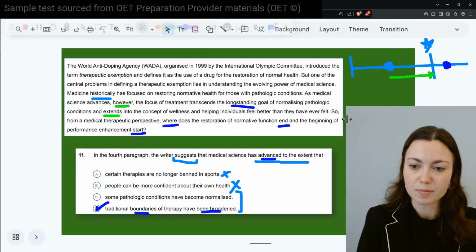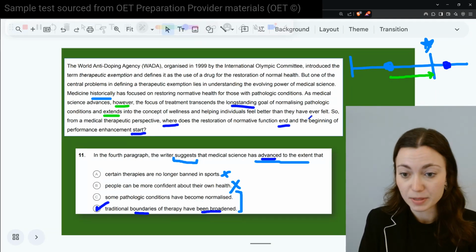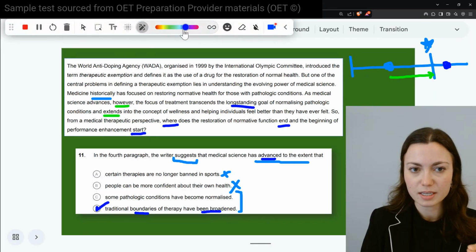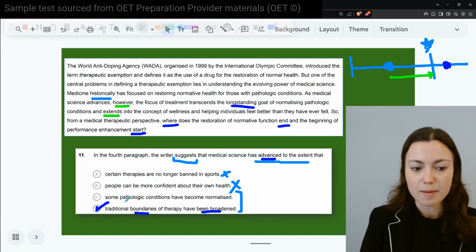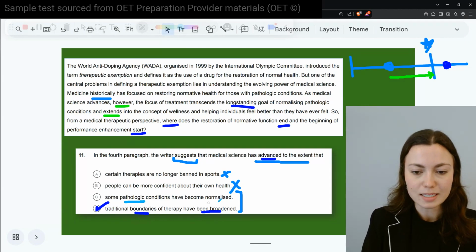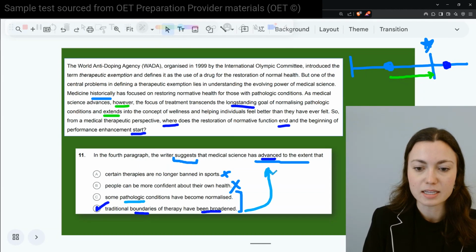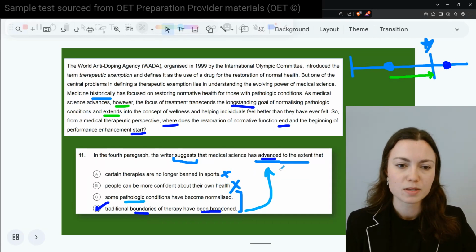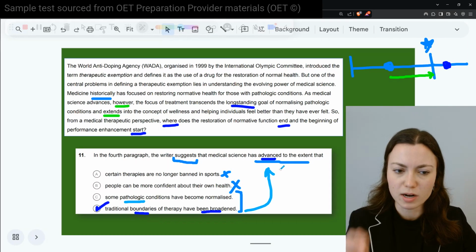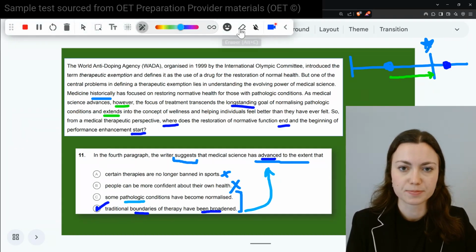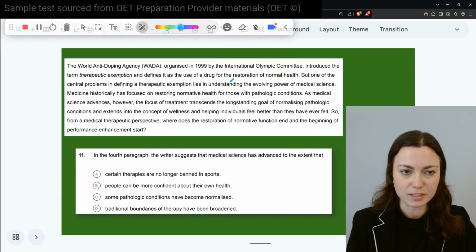And this issue brought up, where is that beginning of performance enhancement start? Hopefully you can see that. And really the key here is to recognize that both C and D have aspects that are talked about, but only D is actually getting at, again, this question with what is the suggestion in terms of the progression or advancement. Hopefully that's not too repetitive, but I just wanted to drive that point home as well. For those who got D, well done. That's a challenging question for sure to break down. All right, onwards we go.